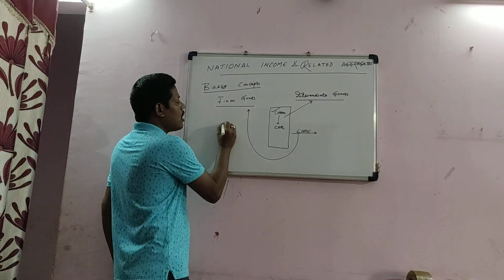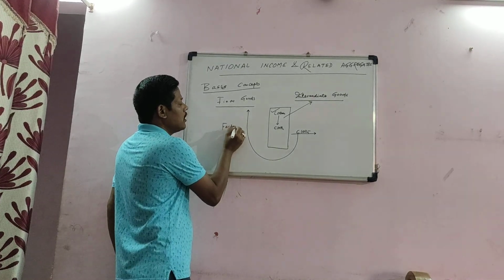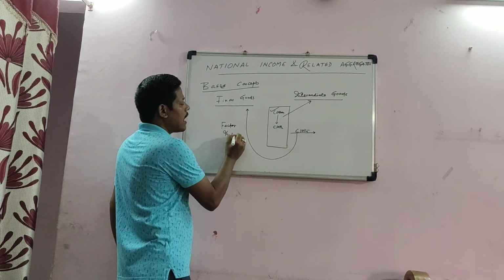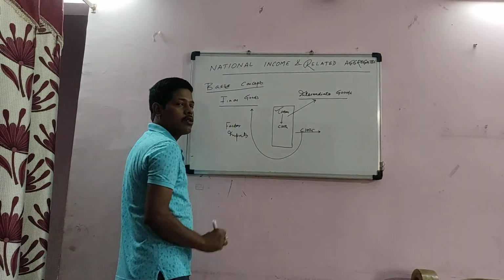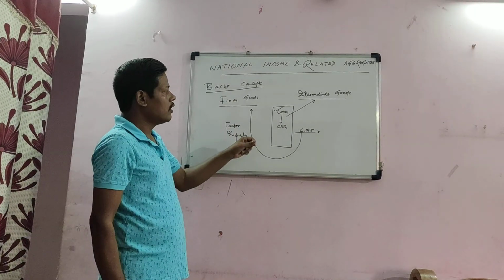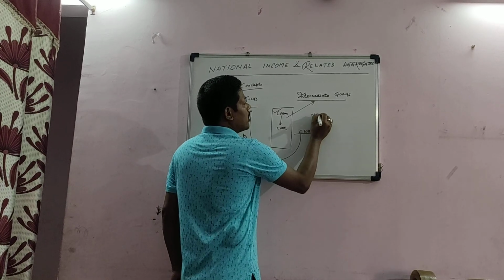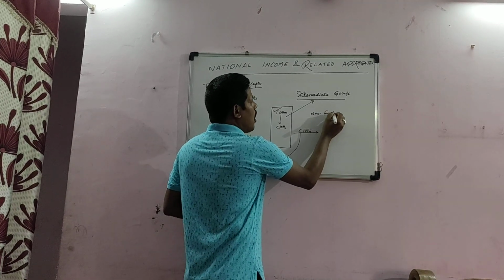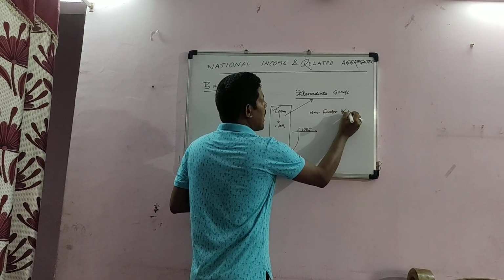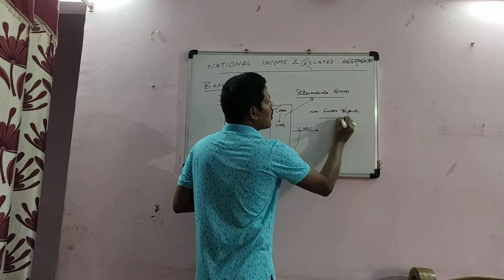So these are called your factor inputs. The factor inputs are always final goods. But this cotton or raw material is a non-factor input. So non-factor inputs are called your intermediate goods.